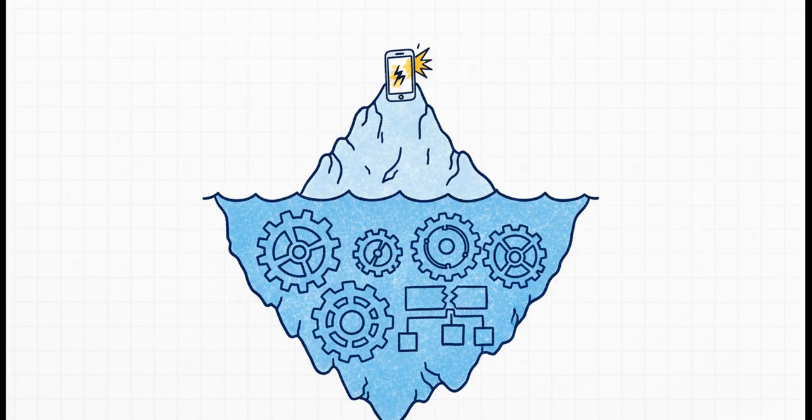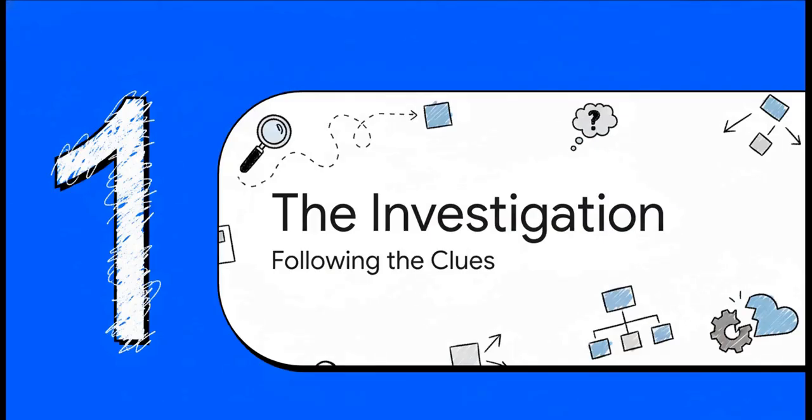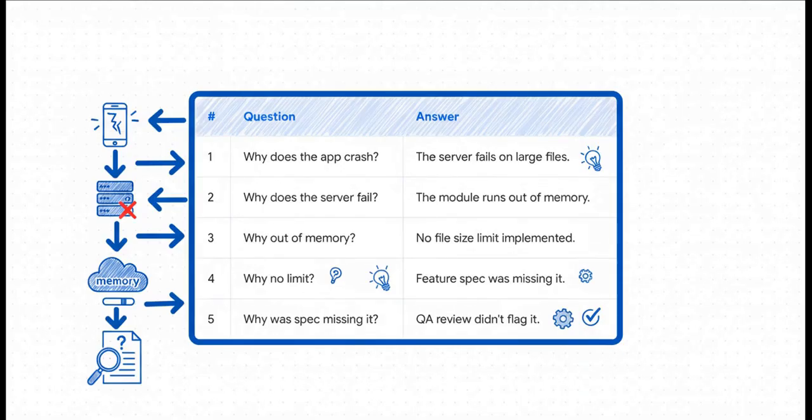Okay, time to get our hands dirty. The investigation is on. Let's follow the trail of clues and see where it leads. We're going to ask why 5 times and see if we can crack this case. Okay, let's start digging. Number 1, why does the app crash? Well, the server just can't handle those big image files.